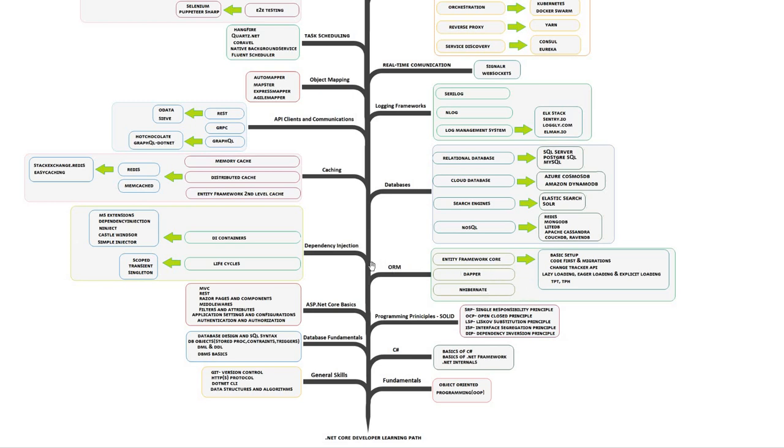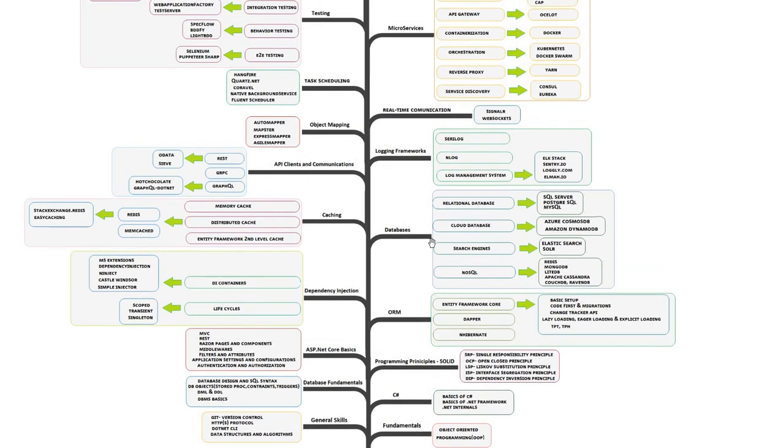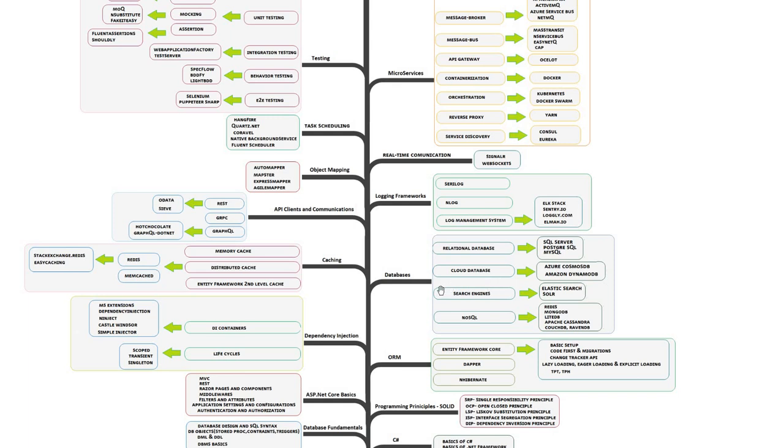Other than this, there is another concept of dependency injection that is profusely used, and it involves two parts: DI containers and the lifecycle. DI containers could be something which you inject using third-party containers like Ninject, Castle Windsor, Simple Injector, or you can use the MS extensions along with dependency injection. There are also the lifecycles. When you have dependency injection, you have to define the kind of lifecycle, which is scoped, transient, and singleton.